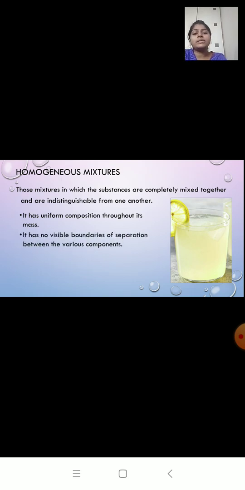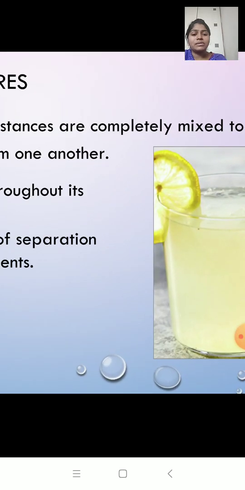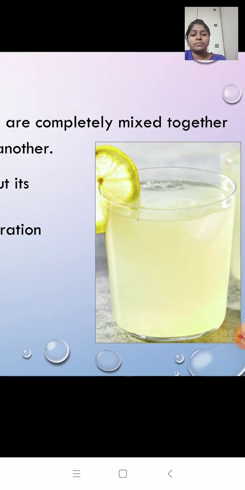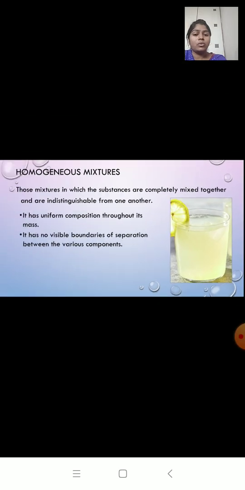It has no visible boundaries of separation between the various components. Now in this lemonade, can you see any boundary of separation? No, right? So there is no separating boundary. All homogeneous mixtures are called solutions. Examples are seawater, sugar solution, salt solution, lemonade, vinegar, soda water. These are all examples of homogeneous mixtures.